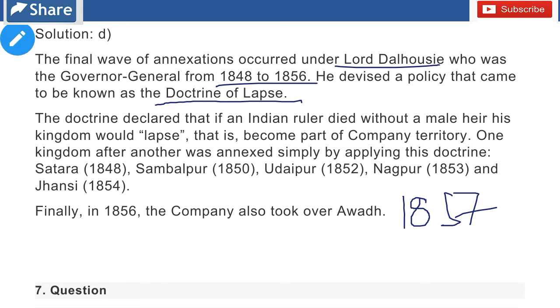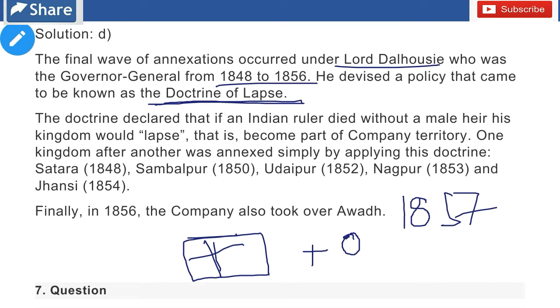The doctrine declared that if an Indian ruler died without a male heir, his kingdom would lapse, that is, become part of the company's territory. So what was basically the doctrine of lapse? If any princely state had a ruler who died and did not have any male heir of his own, then his territories would be annexed.